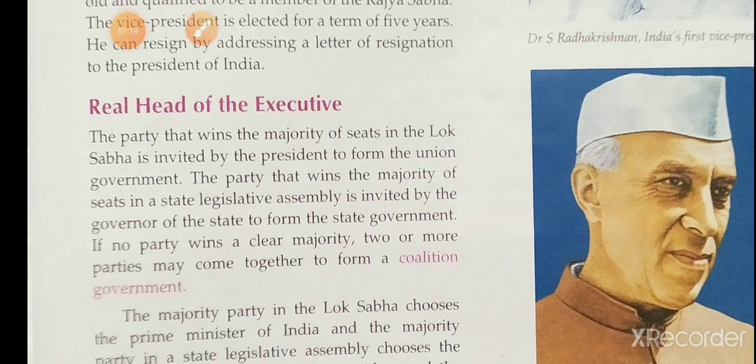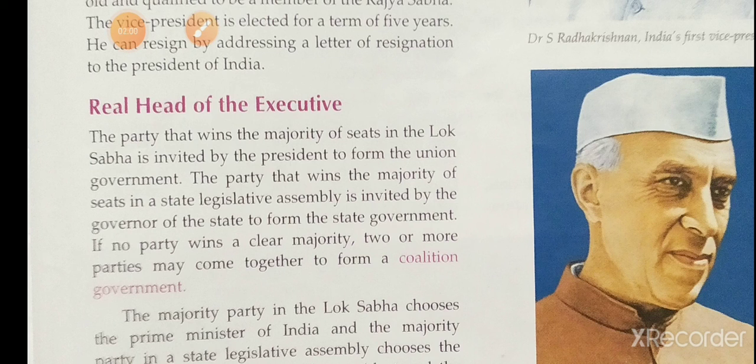What are the qualification and the term of office? Who is electing the vice president? The members of both houses of the parliament elect the vice president of India. And the qualification: he should be an Indian citizen, at least 35 years old, and he should be qualified to be a member of the Rajya Sabha. And he is elected for 5 years.